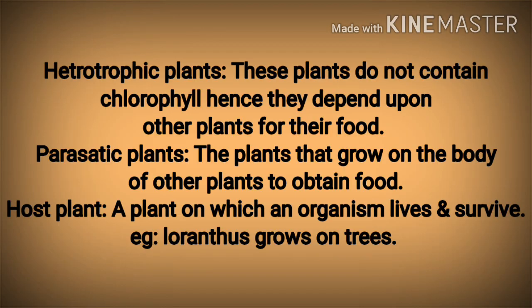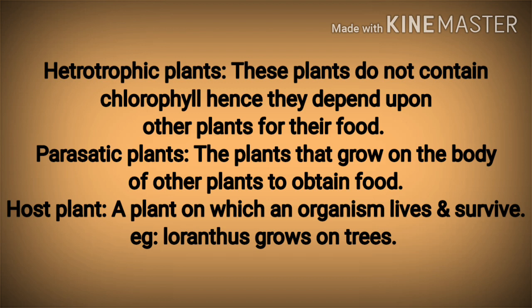Children, you all know that plants are autotrophic as they make their own food. But there are some plants which do not prepare their own food, and hence they are known as heterotrophic. These plants do not contain chlorophyll and depend on other plants for their food.